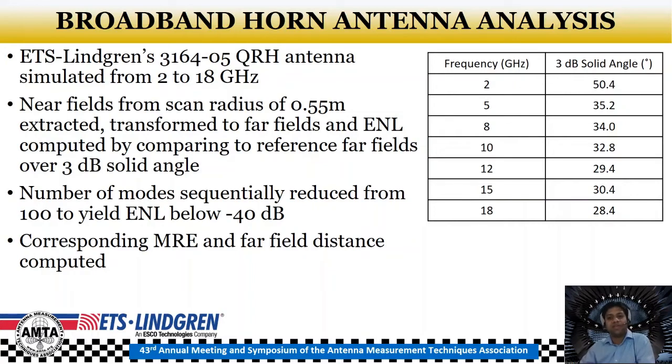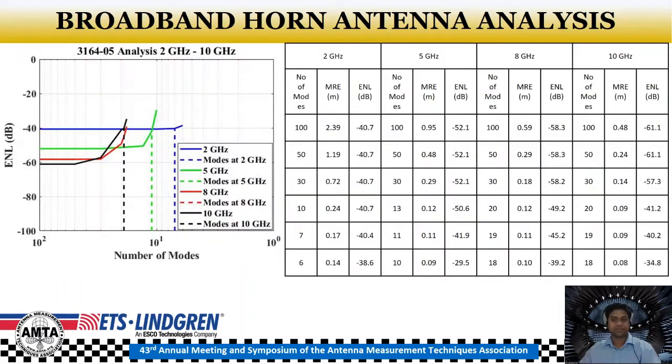The transformed fields are then compared to the reference far fields, which are simulated at several frequencies over the 3 dB solid angle. So the 3 dB solid angle for the different frequencies is shown in this table here. The number of modes for the transformation is again sequentially reduced, starting from 100 at each frequency, to yield the corresponding ENL value below the acceptance criteria of minus 40 dB, and the corresponding MRE values are calculated.